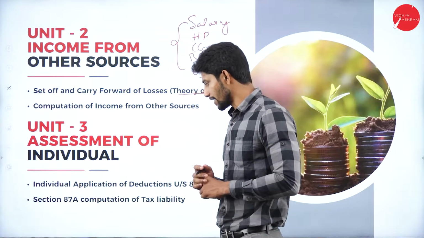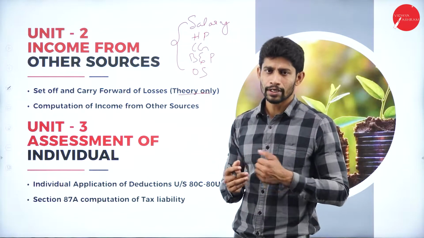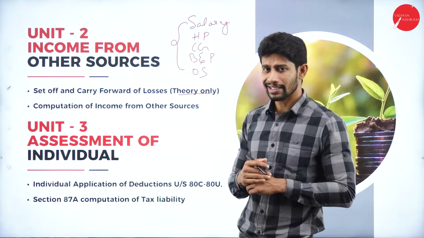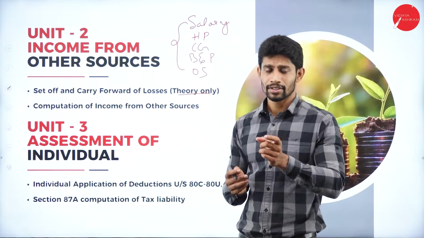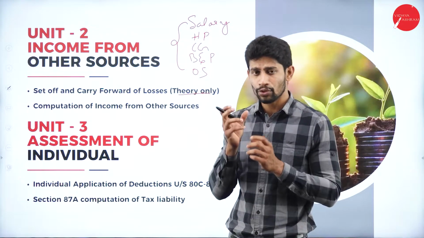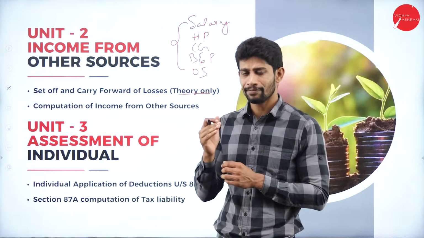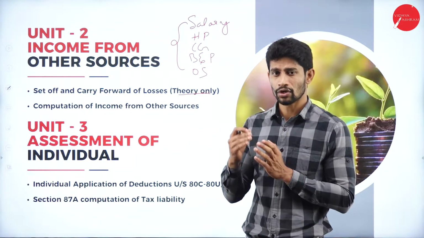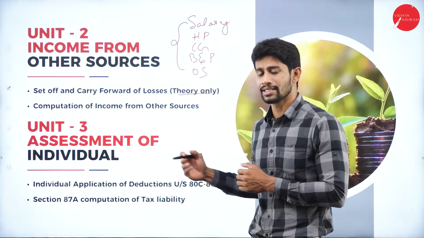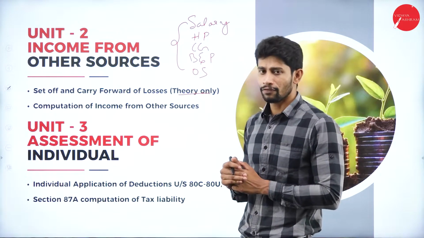And section 87A, computation of tax liability. Yes, we will also be learning about section 87A and computation of tax liability. Rebate under section 87A, when an individual person's income is less than 5 lakh. If he is earning less than 5 lakh rupees, you will be getting a rebate under section 87A. So what all the conditions we have with respect to section 87A, that we will be knowing under this unit.